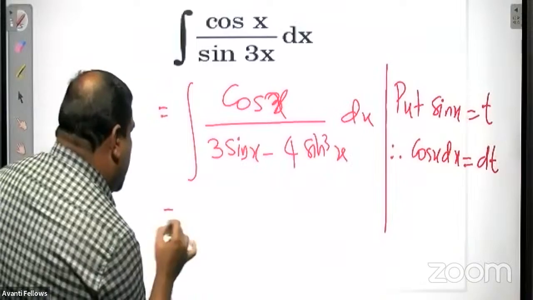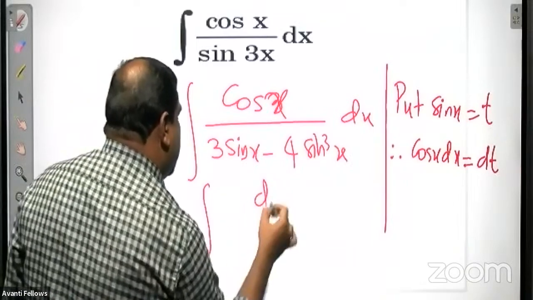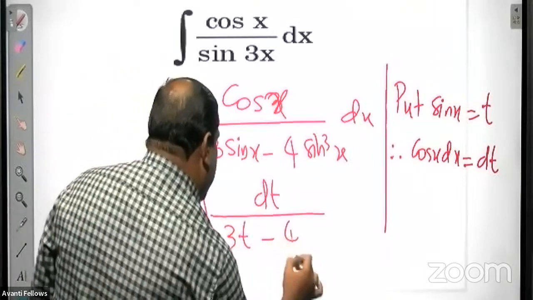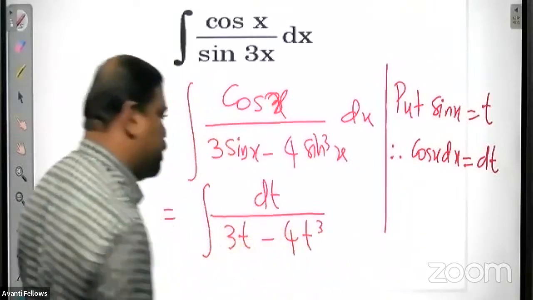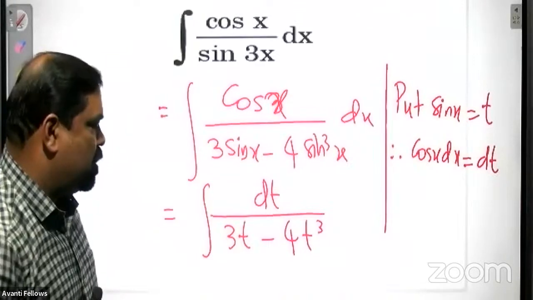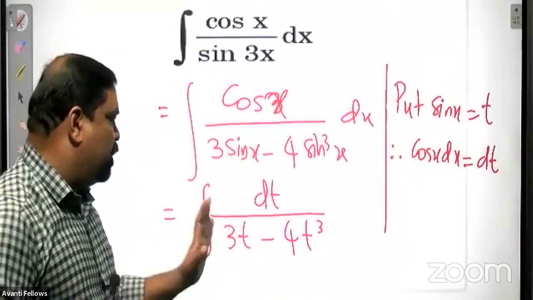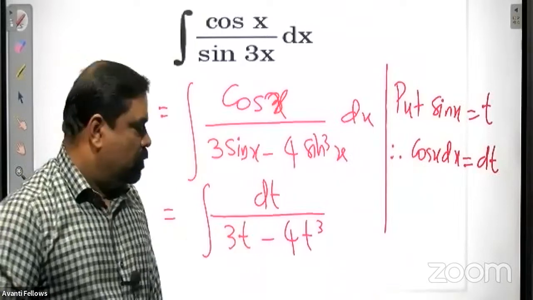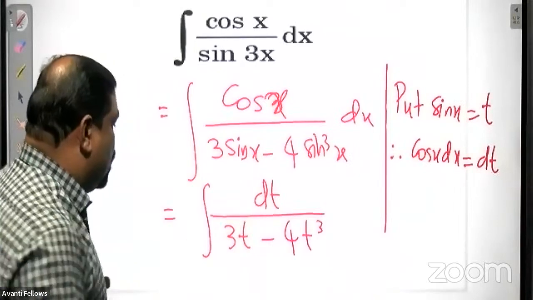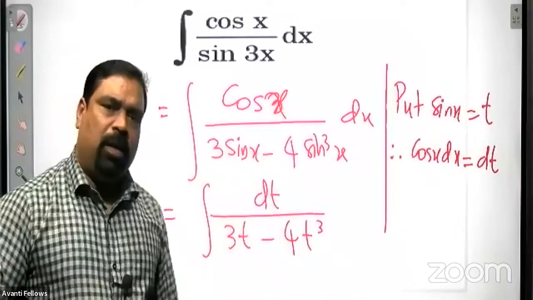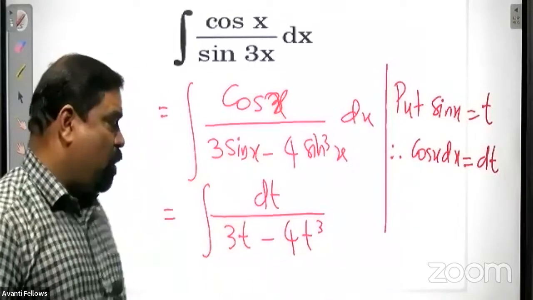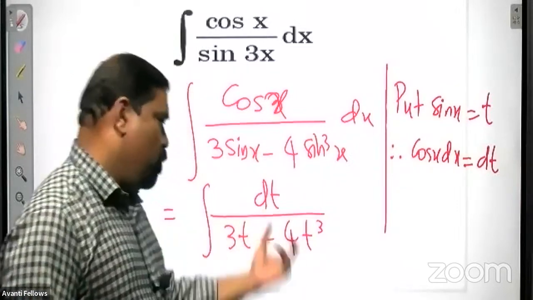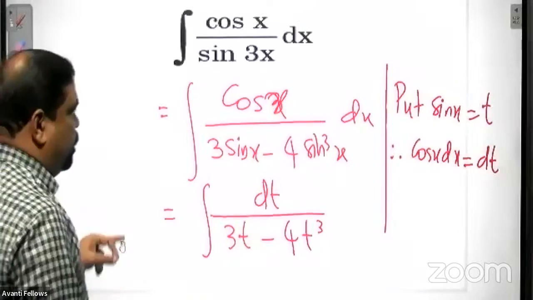So this integral reduces to what? Cos x dx, that is dt, divided by 3 sin x, that is 3t, minus 4 sin cube x, that is 4t cube. Isn't it? dt divided by 3t minus 4t cube. Now what to do? The denominator is a cubic polynomial. Now, if it is a quadratic, we can easily do. We know the method, but it is cubic. So what is the idea?